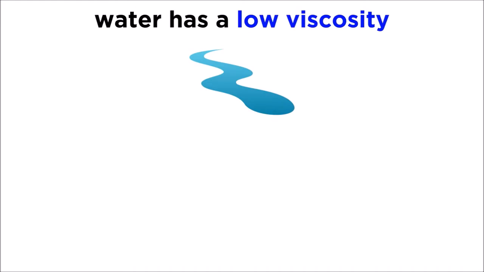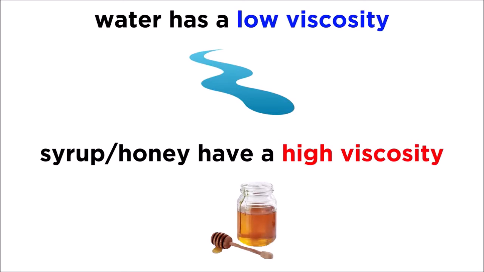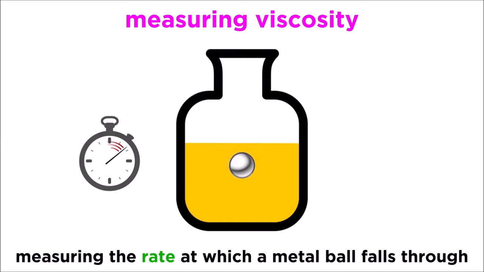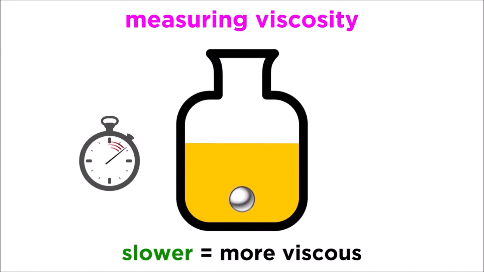Water has a low viscosity because it flows freely, while substances like syrup and honey have a high viscosity because they flow very slowly. We can measure viscosity quantitatively by measuring the rate at which a metal ball falls through a substance. The slower it falls, the more viscous the liquid.